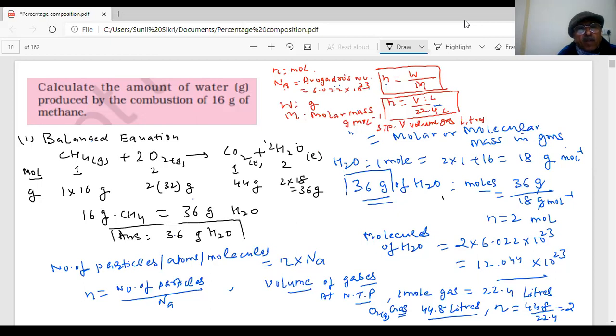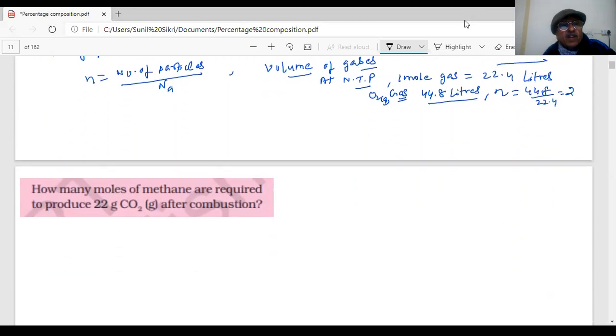Any doubt? No, good. So simple, straightforward question. That is why we are studying the mole and stoichiometry. The best thing is first you write the balanced equation and the moles, and we have the formulas which we can use to convert one form into another. Very good answer given by you.